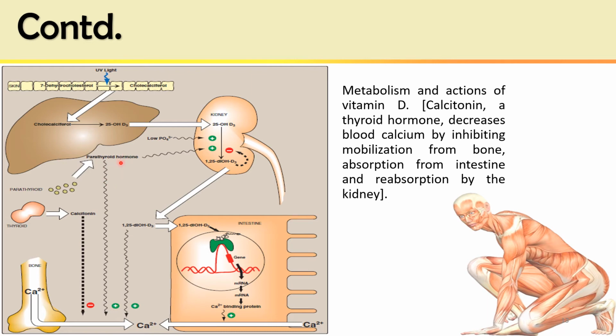The parathyroid hormone also, along with the active form of vitamin D3, increases the mobilization of calcium from the bone into the plasma, causing an increased level of plasma calcium in response to hypocalcemia.